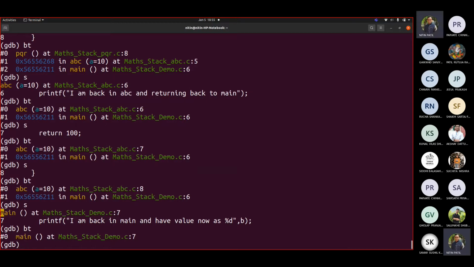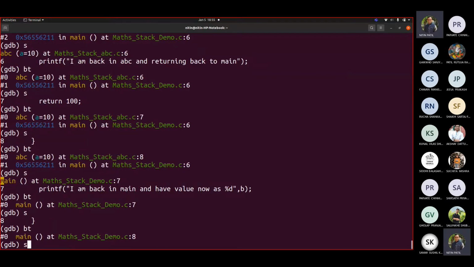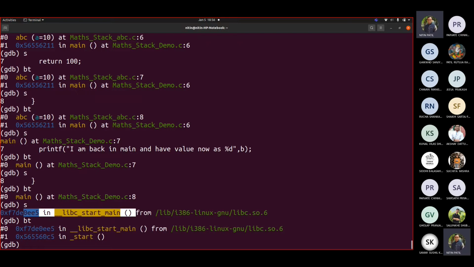Prologue and epilogue. Now if I continue execution, this main would be finishing now, correct? So if I say step, it finished. Now control is passed to this function, libc start main. If I write BT, these are the two stacks. If you don't debug, you will never understand, and even if you debug and don't write BT, you will never understand this stack concept. This is the operating system stack. Now this is the starting entry point for you in an executable, and that executable's format is ELF.